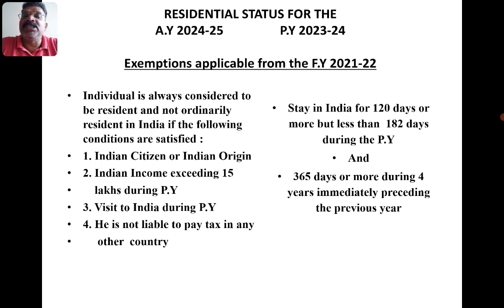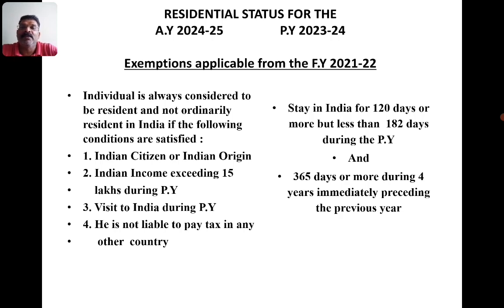These are the three exemptions we have. In the first exemption, I repeat, the individual should be leaving India for the sake of employment or as a member of a crew on an Indian ship. His stay should be 182 days. In the second case, when an Indian citizen or person of Indian origin is visiting India, if his income does not exceed 15 lakh, he needs to stay 182 days or more. In both cases, the second basic condition of 60 days, 365 days for 4 years